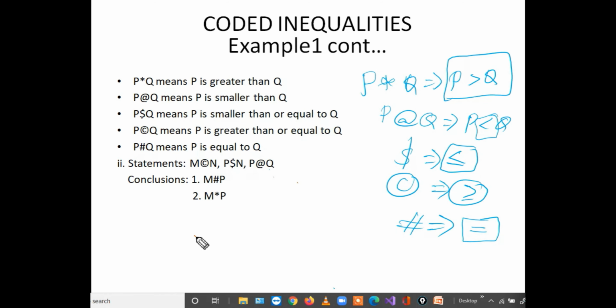First of all, M to N. M is the operator meaning greater than or equal to N. Next, P to N, dollar. Dollar means less than or equal to. P is less than or equal to N, nothing but N is greater than or equal to P.